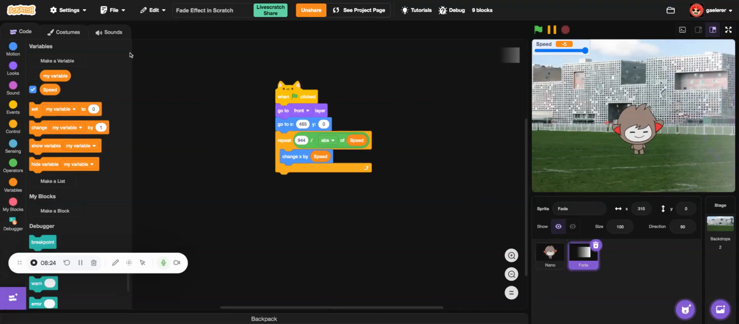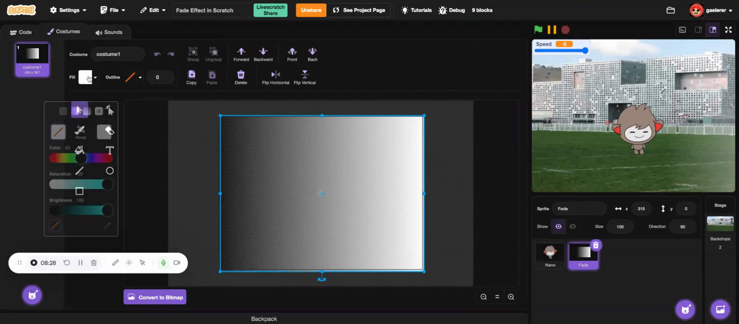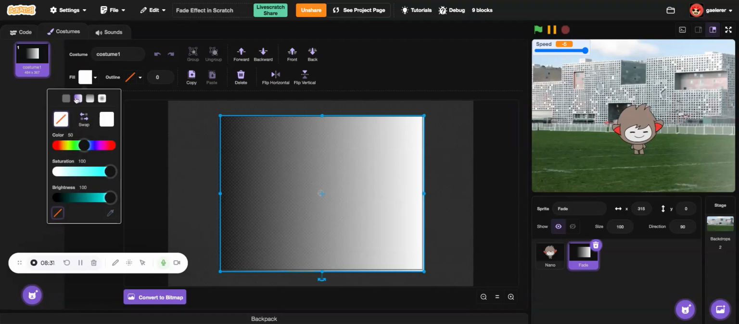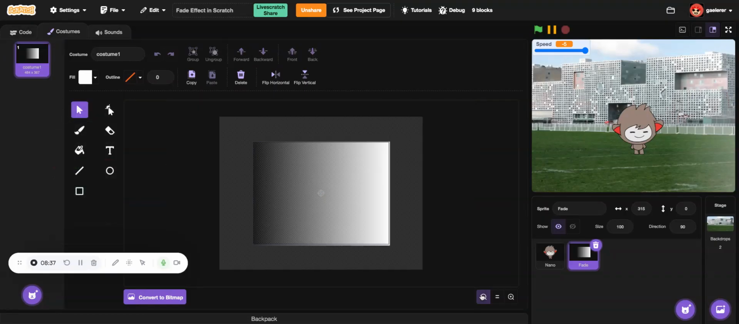So we have a sprite called fade, and it's like this. Oh, all white. Okay, that's good. I need to copy this. Okay, it's good.